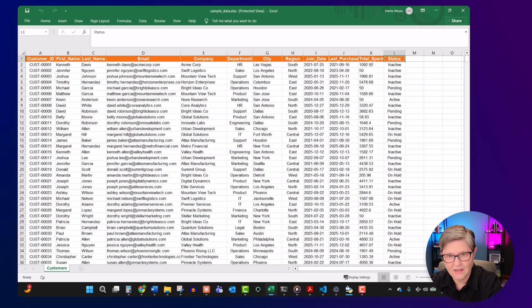Here's the question. If your boss walked in right now and said, hey, I need a breakdown of our customers by region, their average spending by department, and a list of everyone who spent over $5,000, how long would it take you in Excel? Pivot tables, filters, manual counting, copying and pasting, 20 minutes? 30 if you wanted it to look nice. Let's see how long it takes with Python.